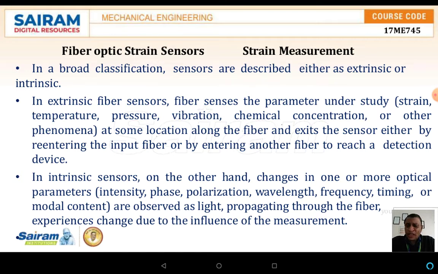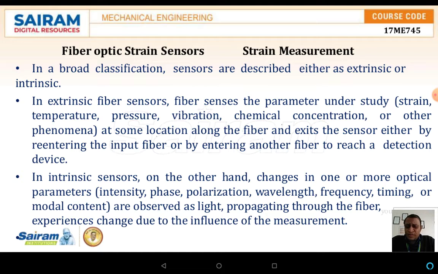device. In the intrinsic sensor, on the other hand, there is a change in one or more optical parameters, with respect to the intensity, the phase, the polarization, the wavelength, the frequency, the timing, or the modal content. By the variation of the optical parameters, we can find out where the problem is.